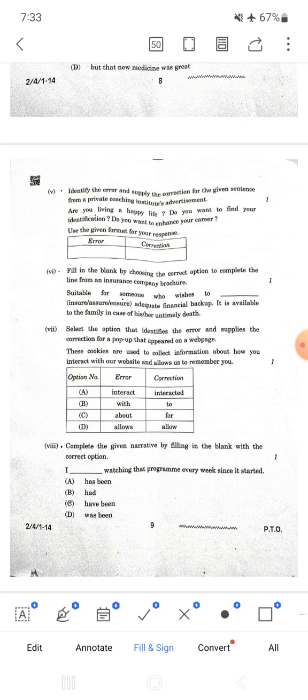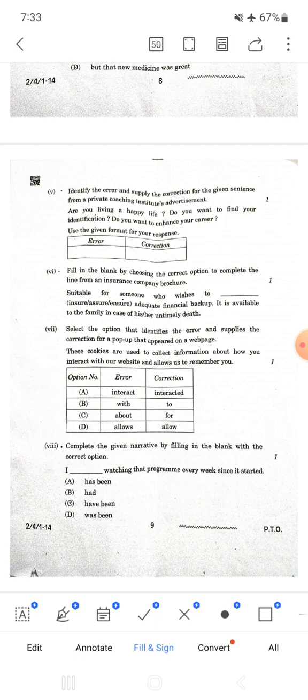Fifth one, are you living a happy life? Do you want to find your identification? Do you want to enhance your career? So here the error is identification.